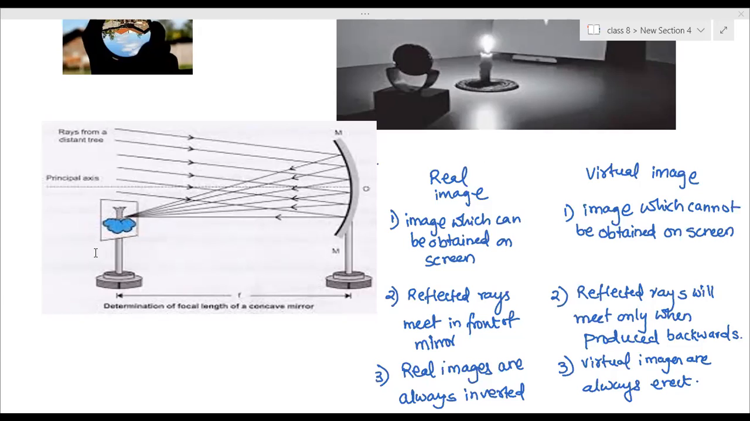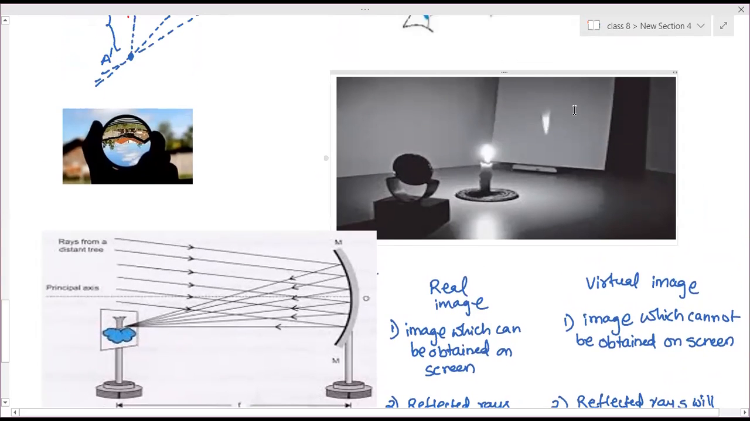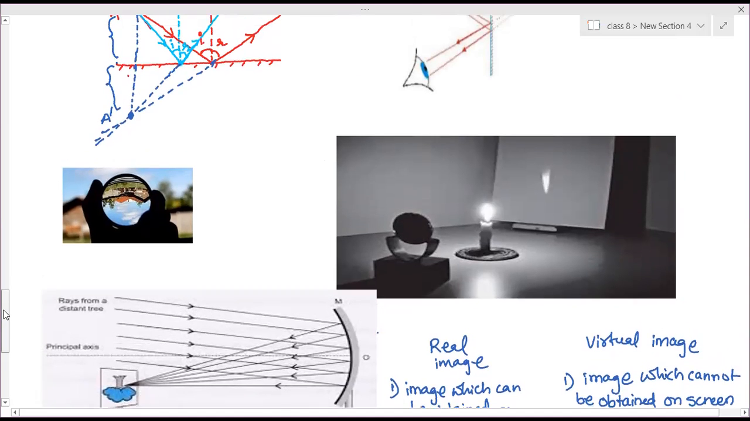Even in the case of this candle, you will see the flame is upward here, but here it is downwards. So this is called an inverted image. And the real images are always inverted images. And this one, the virtual images.